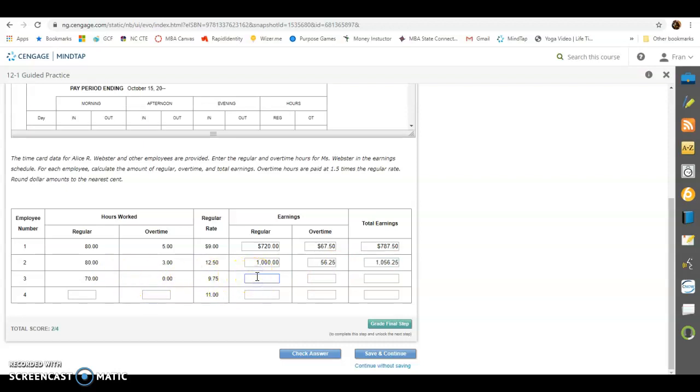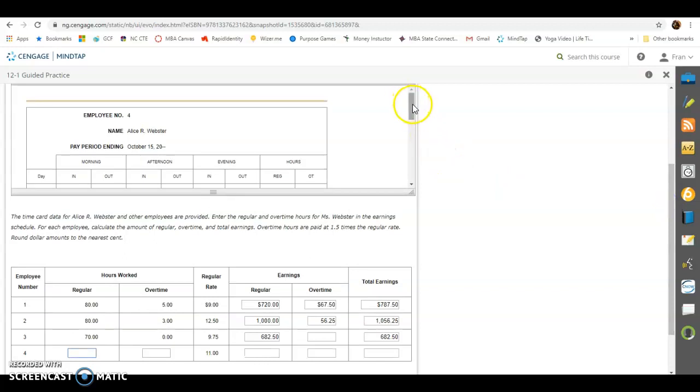All right, the next person, they only work 70 hours, so they don't even have any overtime. They make $9.75 an hour, so they made $682.50 if you multiply them together. They made 0 overtime, so their total pay is $682.50. All right, employee number 4. Well, that's the one that we did on the page before.